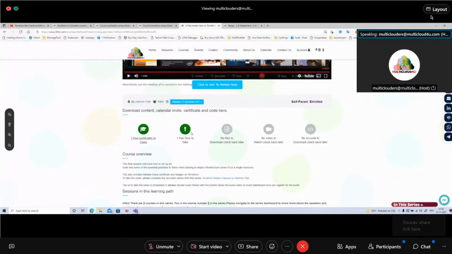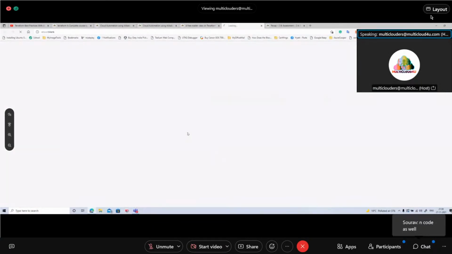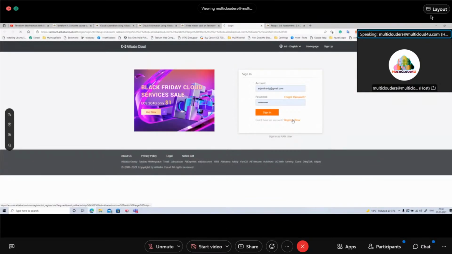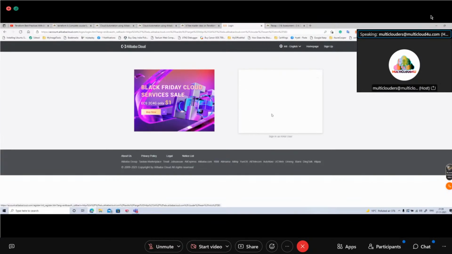Similarly, if you want to take this quiz, you just have to go to the Alibaba Cloud site directly. Here you come, you create your account. You don't have to do a lot. You just register now. You don't have to give anything for the account. You just have to give the basic details. Once you are there, you go in. Currently, my account is set up a little differently.